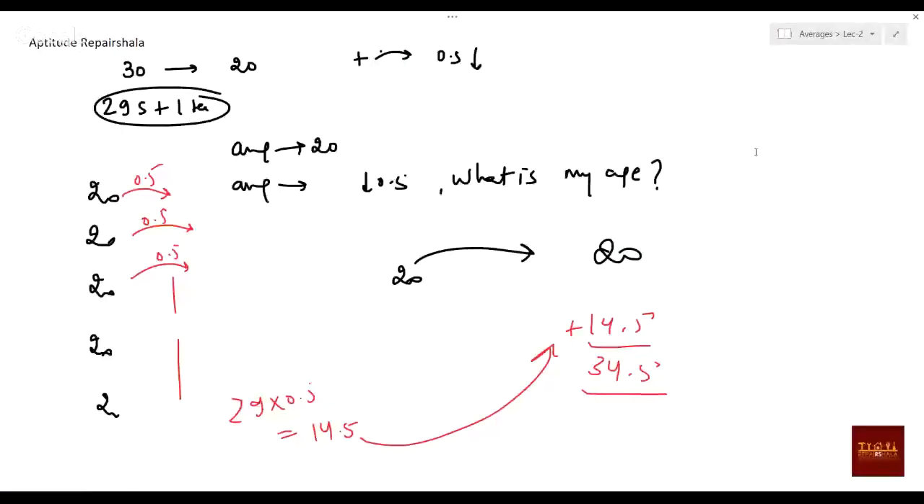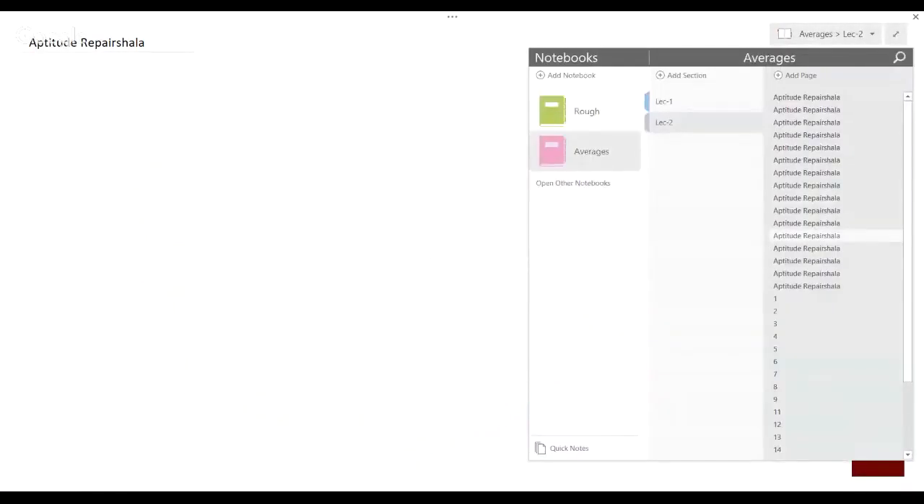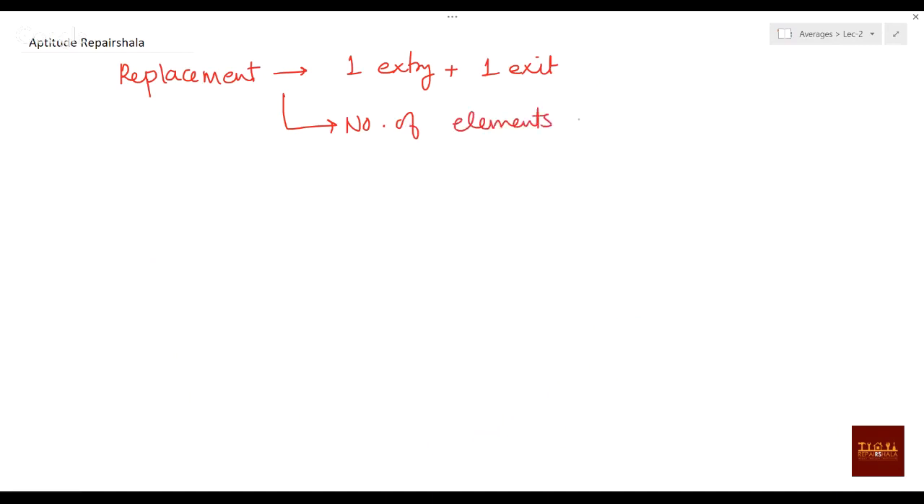Okay. Now next is replacement. What will be there in the replacement? Replacement will be one entry and one exit. Normal thing, like entry plus exit will be there; two entry and two exit might be there, three entry, three exit might be there. What thing to remember here is the number of elements will be the same. Okay, that is called replacement.